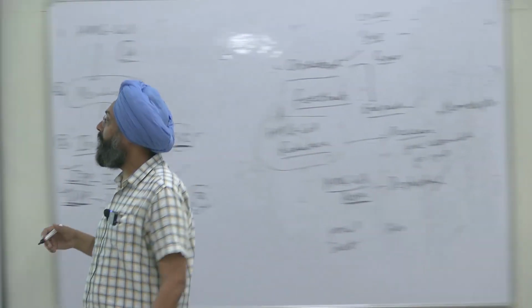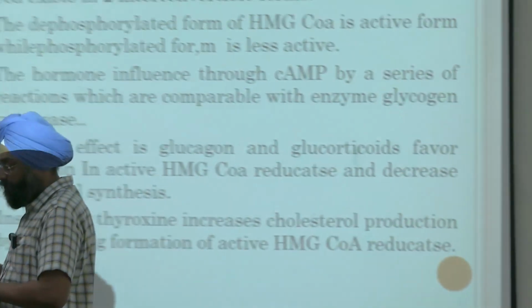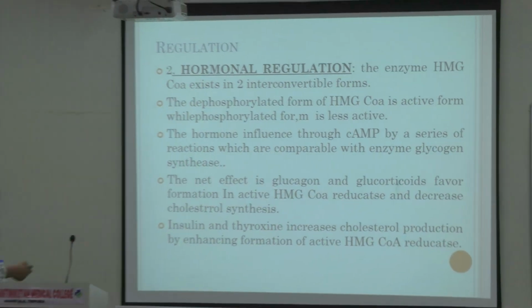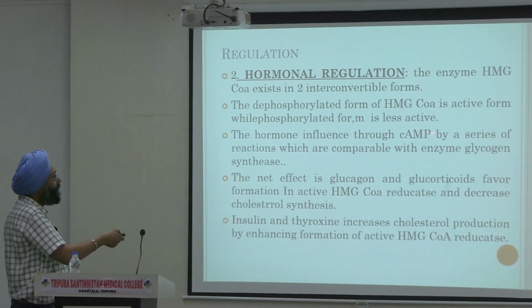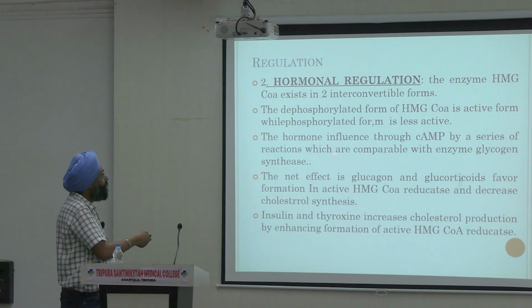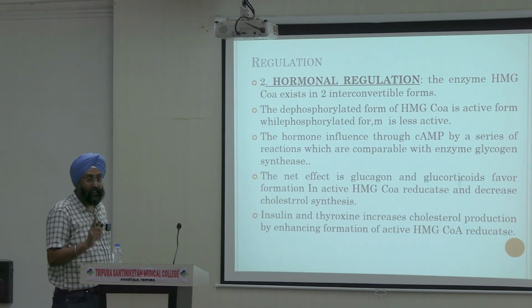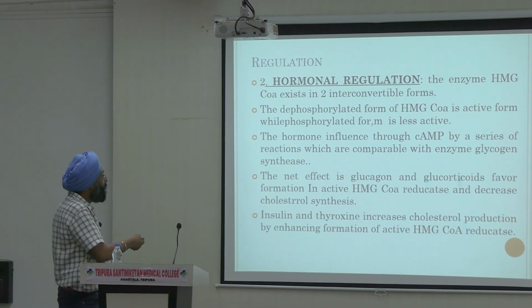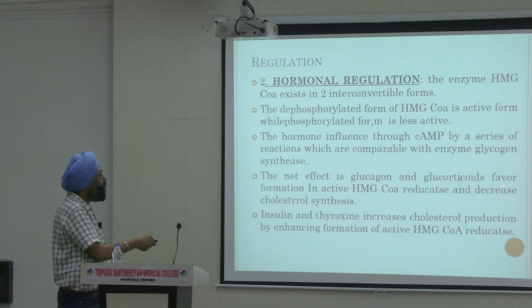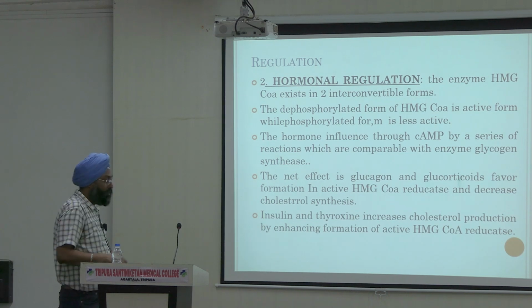It is converted from one to the other. See, the hormone influence works through cyclic AMP by a series of reactions that is comparable with glycogen synthesis reactions as well, right? And the next effect is that glucagon and glucocorticoids favor the formation of active HMG-CoA.